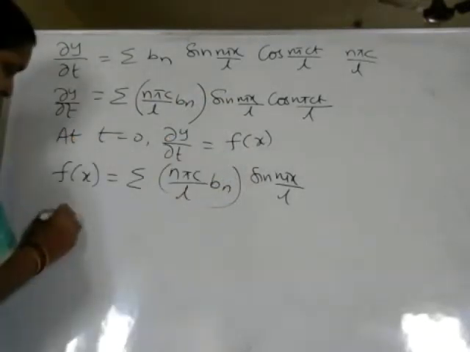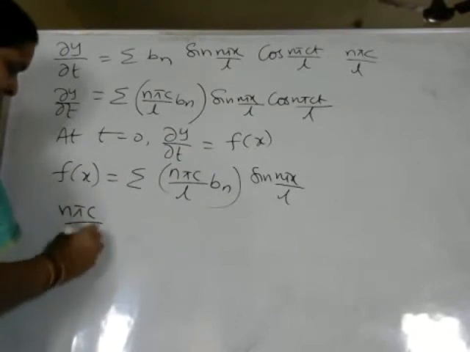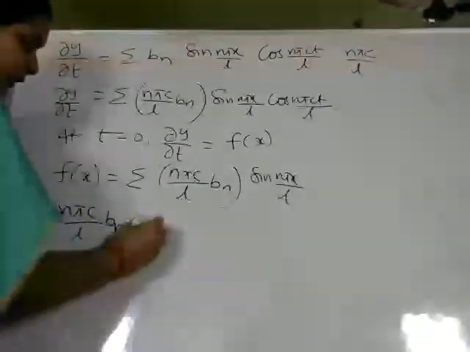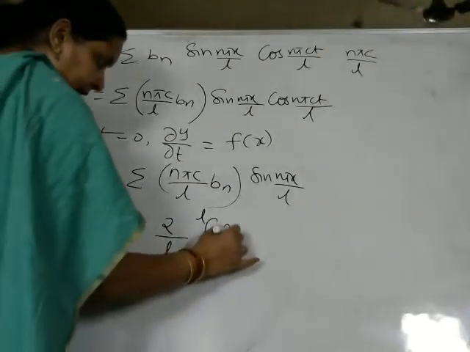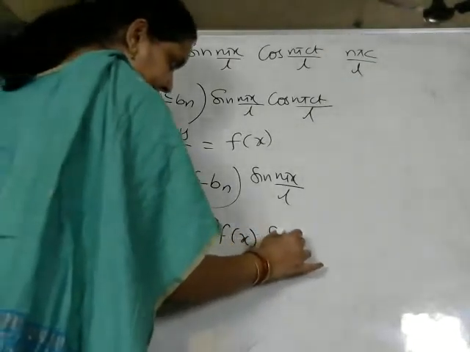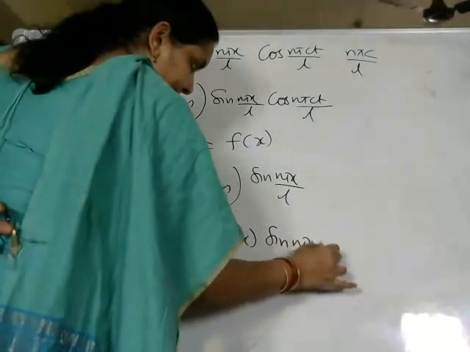So what is the evaluation part? How can you calculate it? n pi c by L into Bn is equal to 2 by L, integral 0 to L, f of x sin(n pi x by L) dx.